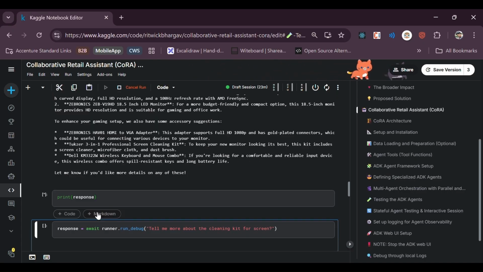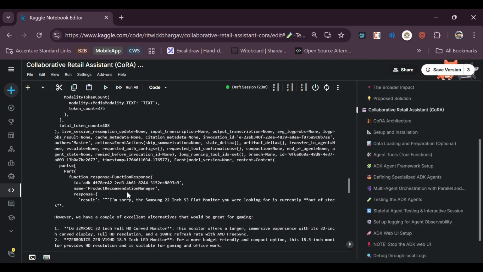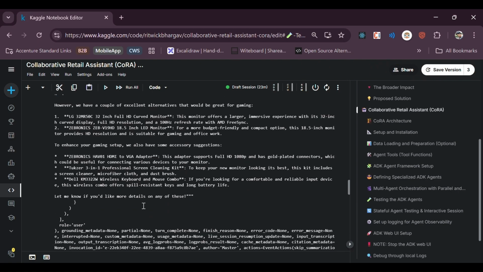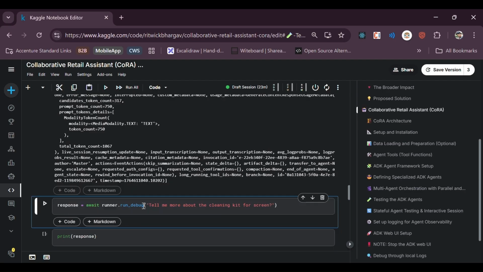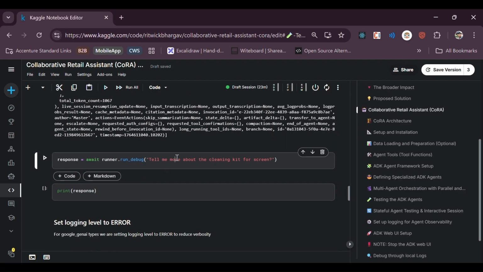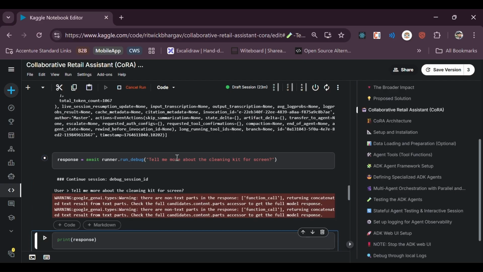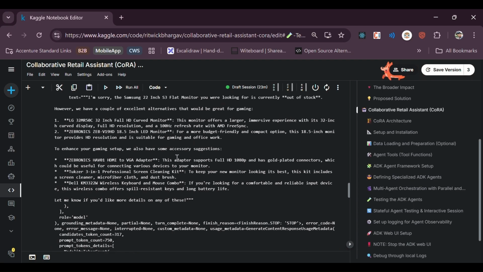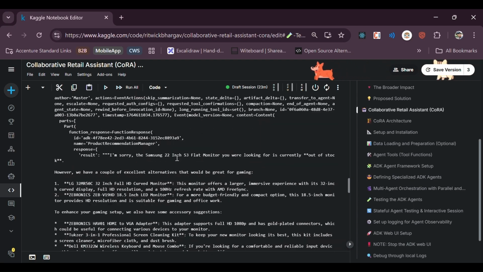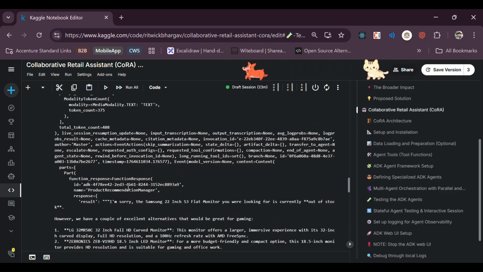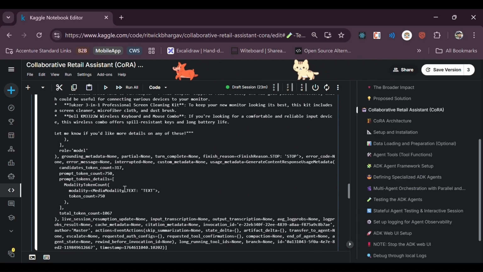Now I can see in more detail what all it did, and here we can see the same result which we are seeing and what all happened in the background. Same thing now we are doing, asking more about the cleaning kit for screen. So it will now call the get product detail. Here you can see which one it called. If I scroll above, you can see it coming through the product recommendation manager.